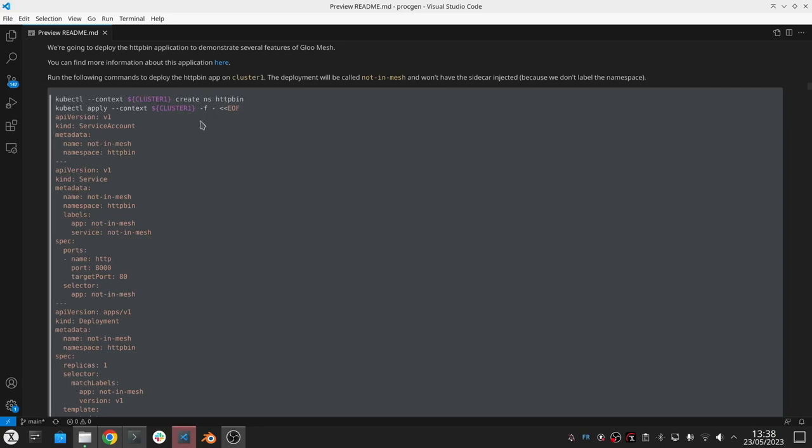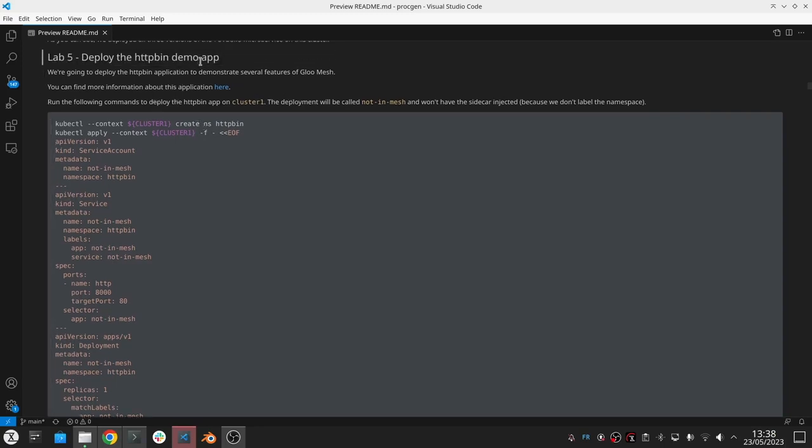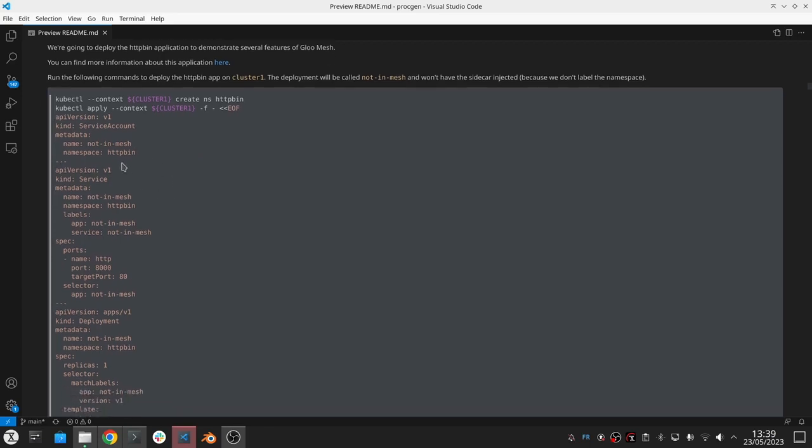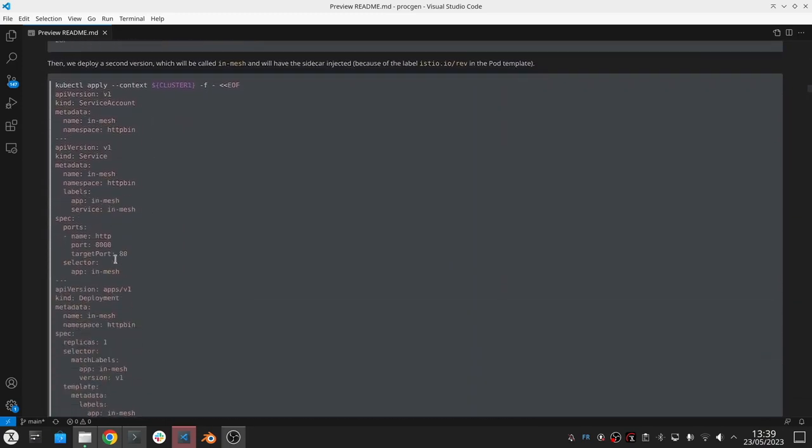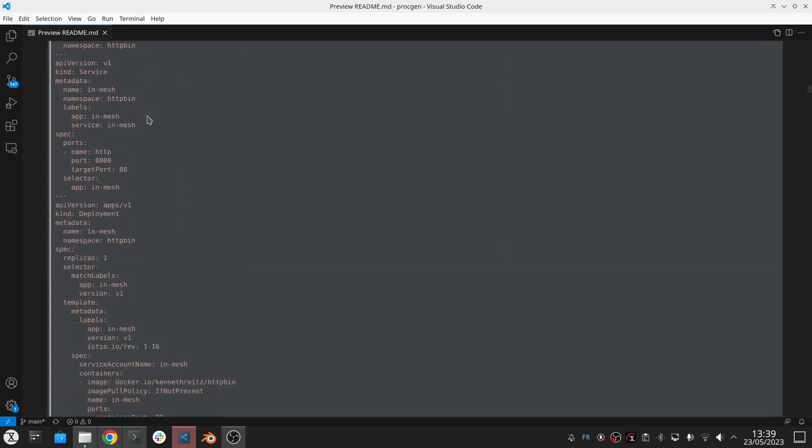We'll go ahead and deploy the httpbin demo application twice in the HTTP namespace. Why twice? Well, because we want one of the pods of httpbin to be in the mesh, and we are going to call it in the mesh, and one of the pods from httpbin to not be in the mesh. So we'll see this later on.